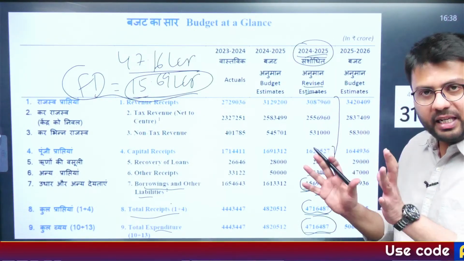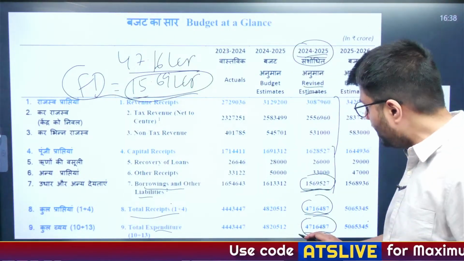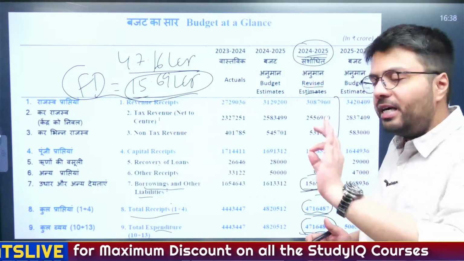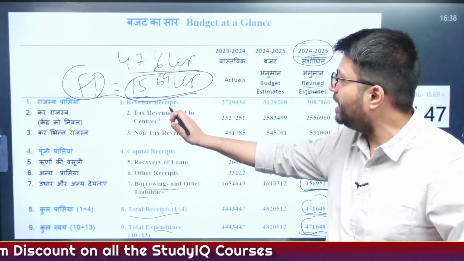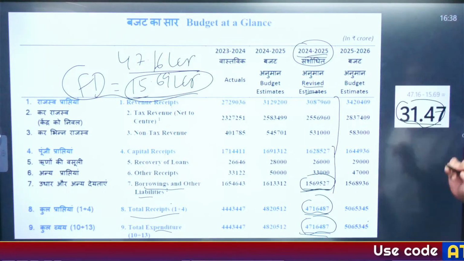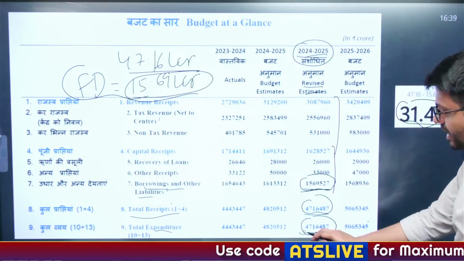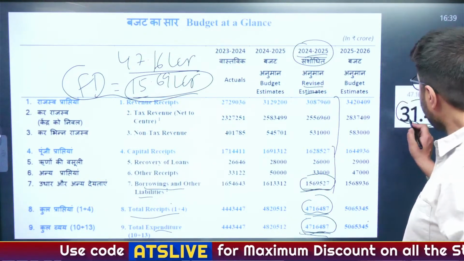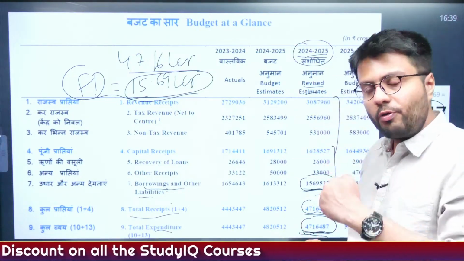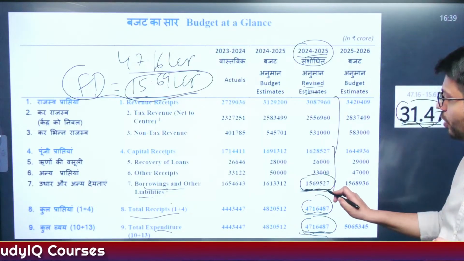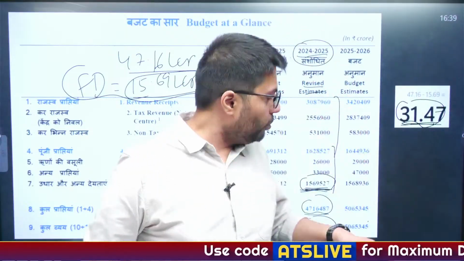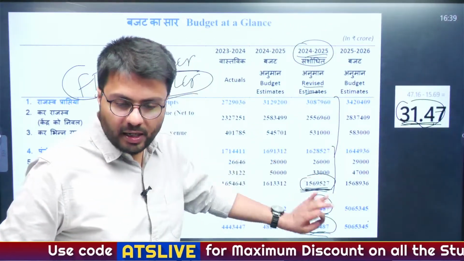So what the government does in its budgeting process is that first it estimates how much it is going to spend in a year, that is its total expenditure. Then it works out how much it is earning from different sources, be it revenue receipts or capital receipts. This figure in this year comes to 31.47 lakh crore rupees. But the government's expenditure is 47.16 lakh crore rupees, whereas its earning is only 31.47 lakh crore rupees. So, to meet this requirement of higher expenditure, the government borrowed 15.69 lakh crore rupees in this financial year, which resulted in the balance of the total budget. Understand, Sushmita?